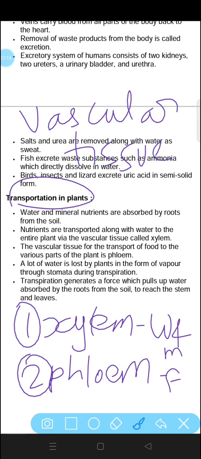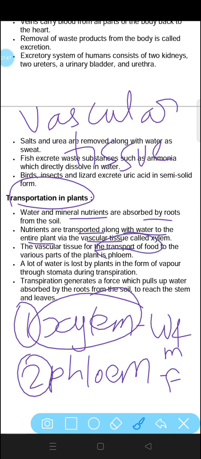Now let's have a look at it. Water and mineral nutrients are absorbed by the roots from the soil. Once the roots absorb the water and nutrients from the soil, then xylem will help to transport them from the roots to the different parts of the plant. Minerals and nutrients are transferred from the roots to the different parts of the plant through xylem. The vascular tissue for the transport of food is phloem. The food is transported through phloem to various parts of the plant.